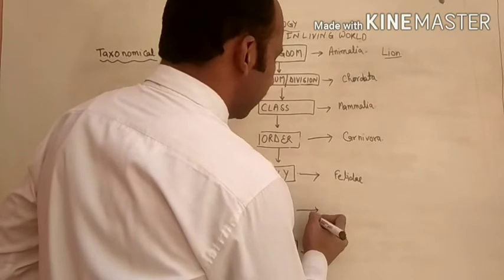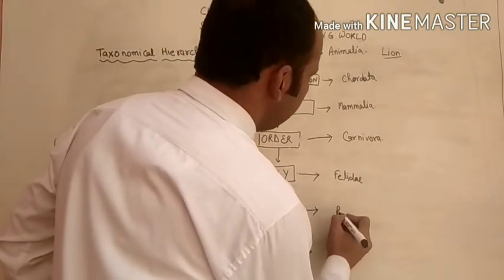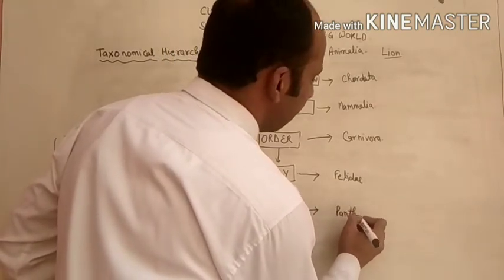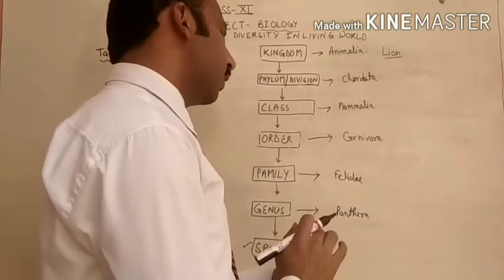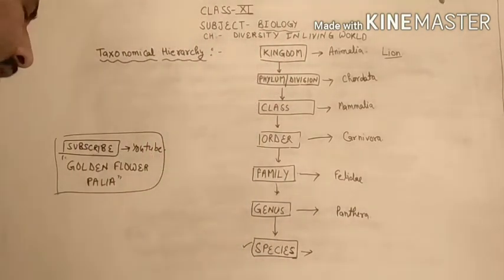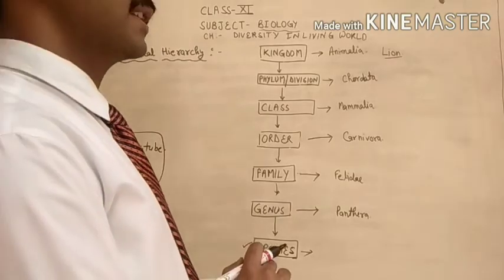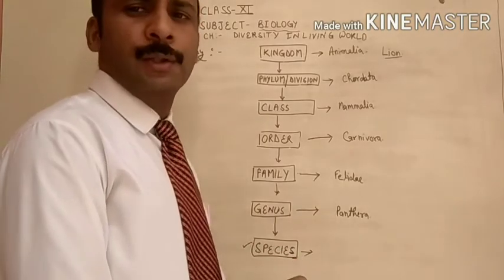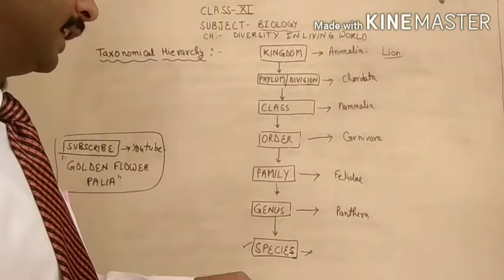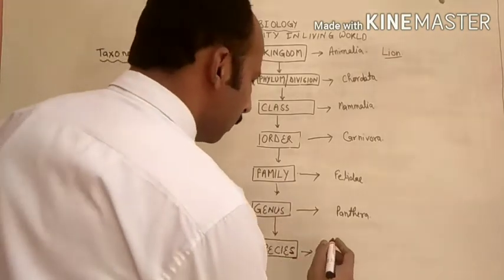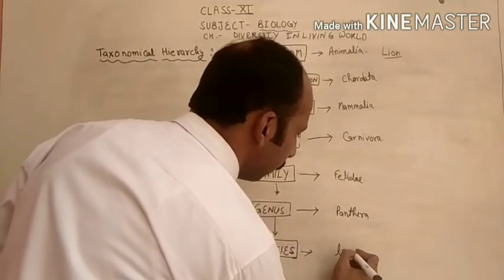Next one is the genus. Its genus name is Panthera. Why this is called Panthera and how we have to give it, we will discuss in the next videos, how we have to give the classification and biological names of living organisms. Now species is Leo.